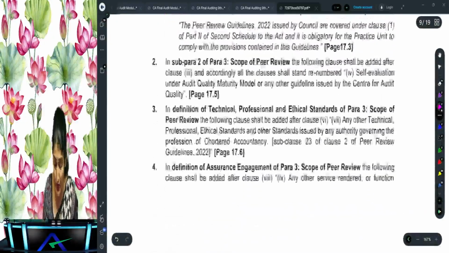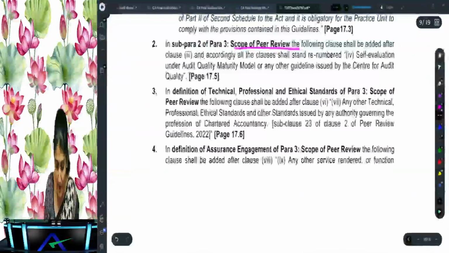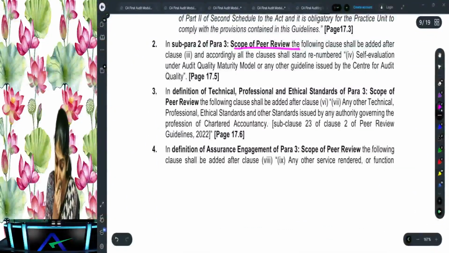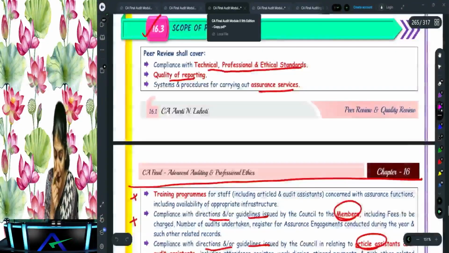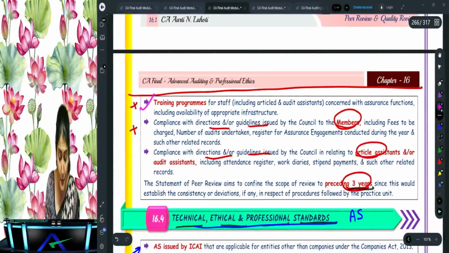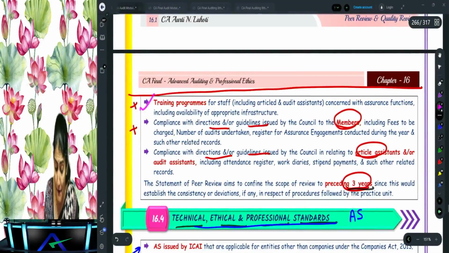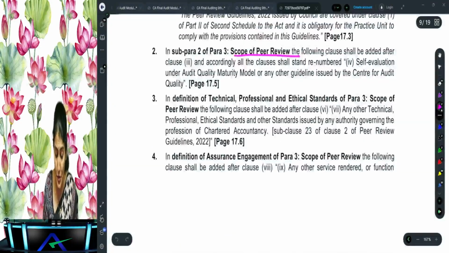Then we have the peer review board. Scope of peer review. Did we discuss the scope of peer review today? What did we say? Compliance with the technical, ethical, professional standards. Then quality of reporting, assurance services, training program. After the training program, you need to add one more point, right? The self-evaluation of the audit quality maturity model.